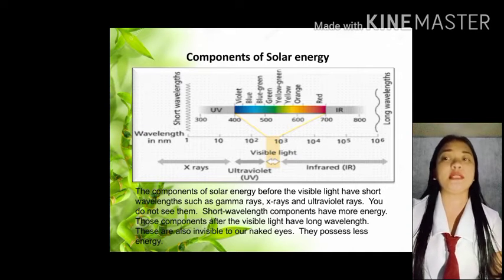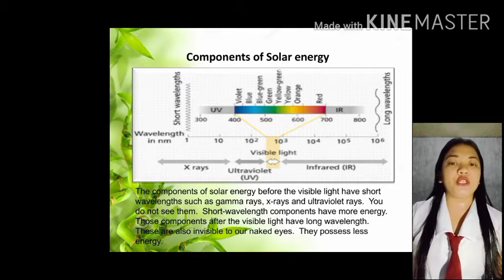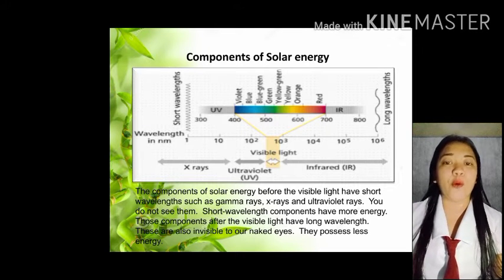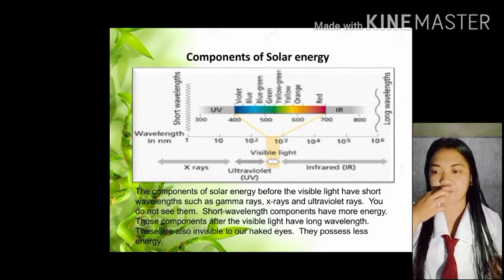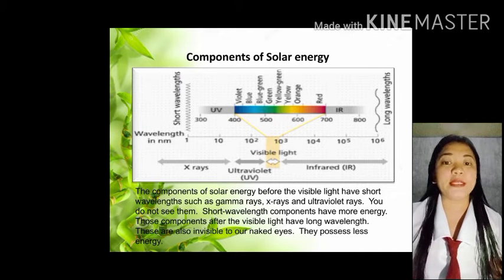Dito po sa components of solar energy, makikita nyo sa left and right side niya, meron siyang dalawang klase. The short wavelengths and the long wavelengths. Ang importante na components para sa photosynthesis, mas madaming compound. Ang importante sa components ng photosynthesis is the short wavelengths. Because mas madami siyang components compare sa long wavelengths.